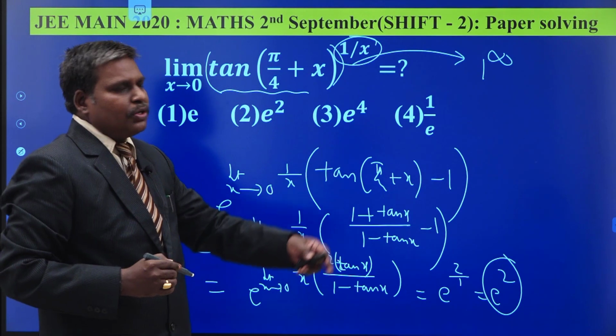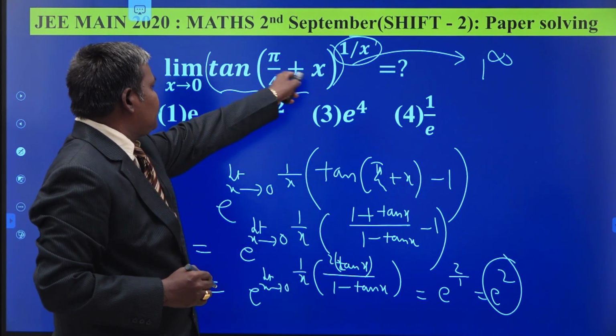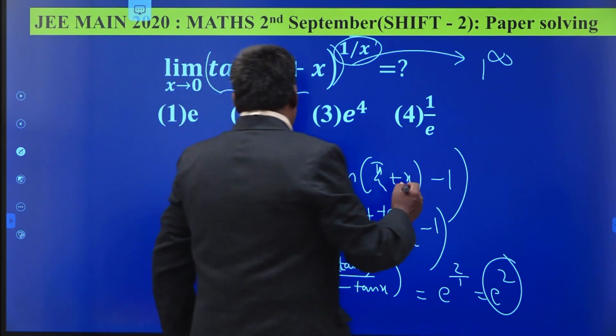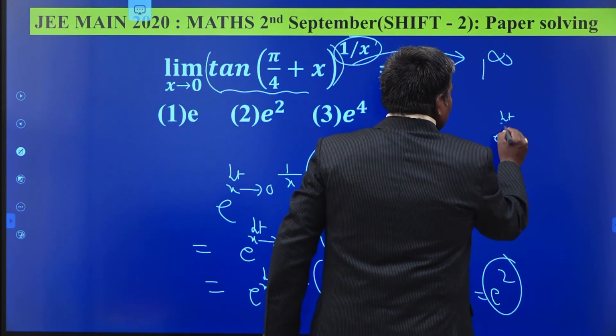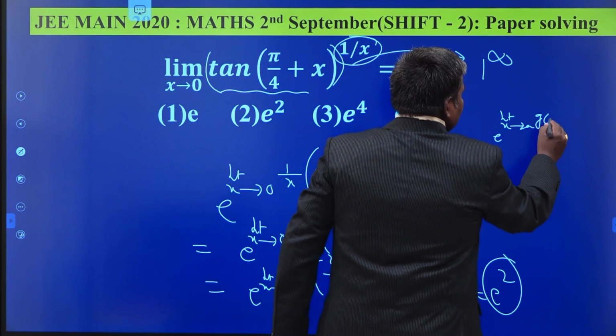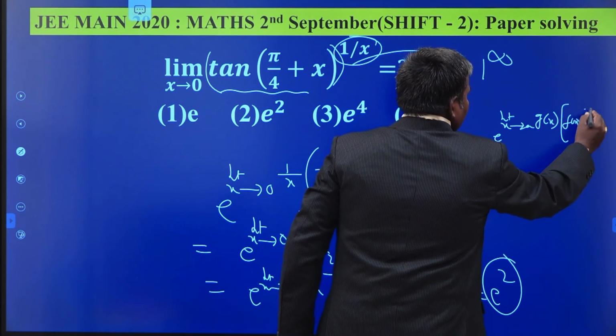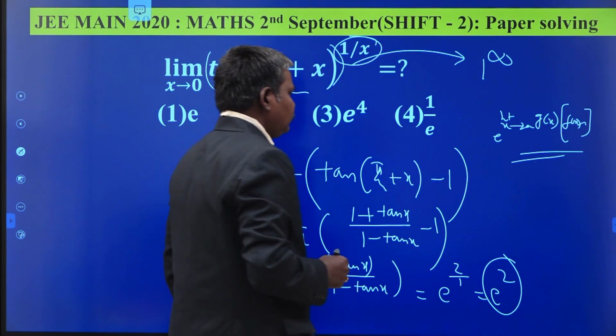So it is a very simple question. Just you have to observe that it is of the form 1 power infinity. Then e power limit x tends to a, g of x into f of x minus 1. This is your formula. Okay.